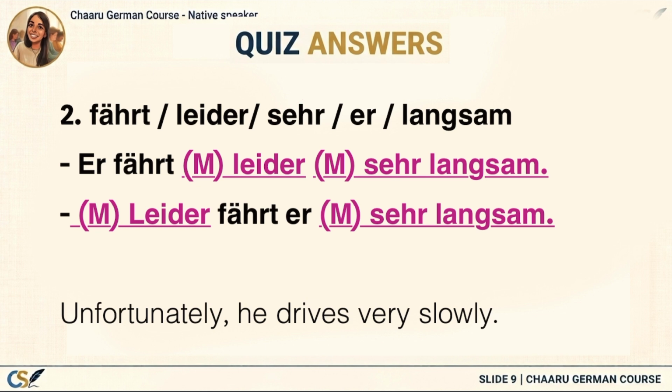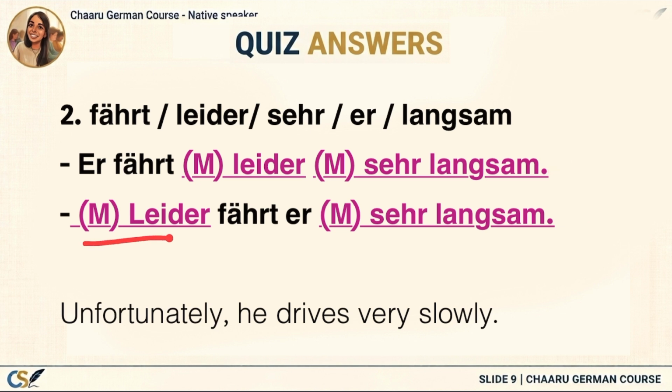Now let's build the sentence. The subject comes first. Er fährt leider sehr langsam. The verb fährt must always stay in the second position in a German main clause. After the verb, we put the adverbs. Notice that sehr stays directly in front of langsam because it modifies it. Now let's move leider to the beginning. Leider fährt er sehr langsam. This is also completely correct.